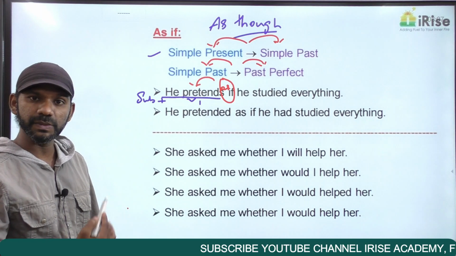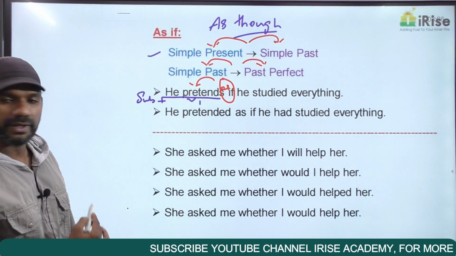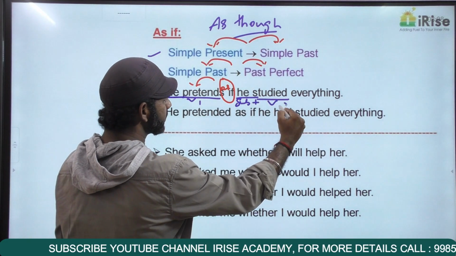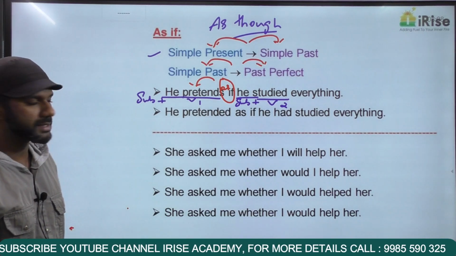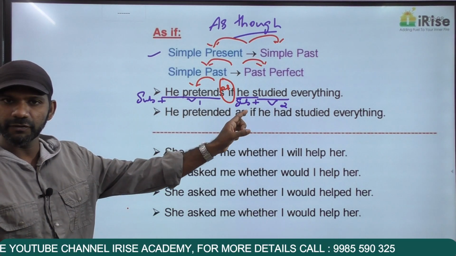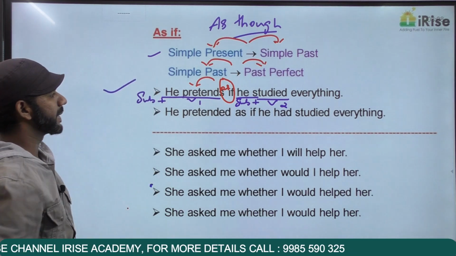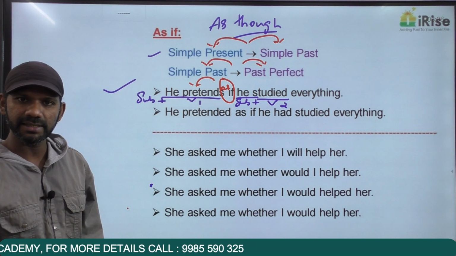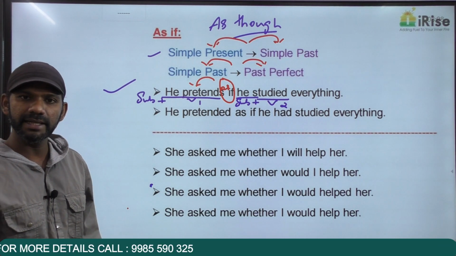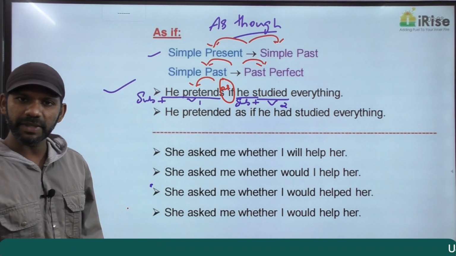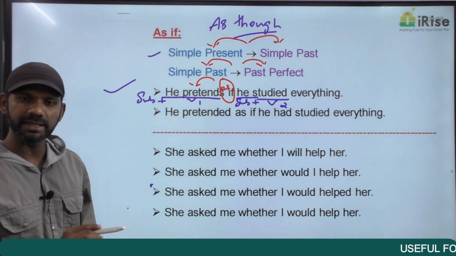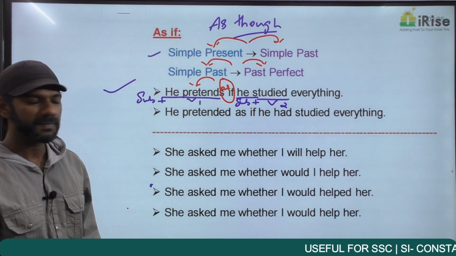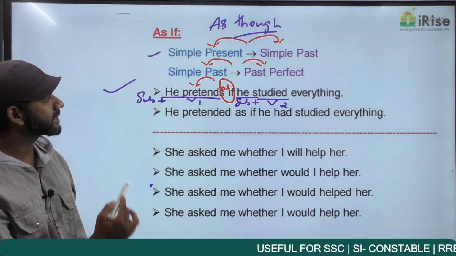The idea after as if must be in the simple past tense. As if he studied everything. The subject here is he, plus studied is V2, subject plus V2 is simple past. So before as if simple present, after as if simple past, this statement is grammatically correct. The sentence started this way, he pretends, present tense, ended this way, he studied everything, past tense. Started in the present, ended in the past, no tense consistency, still this statement is grammatically correct, an exception with the usage as if. We'll frame the same idea in the second form.